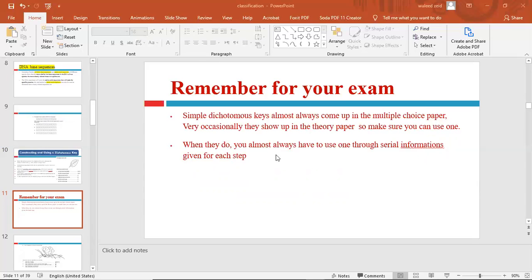When they do, this question is very much guaranteed in the exam, so you will all get the mark, because it depends on observation. Start with the first key they are giving you and follow according to the diagram in front of you. And when they do, you almost always have to use the serial information given for each step.